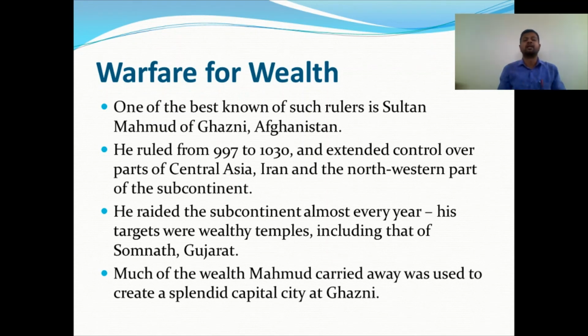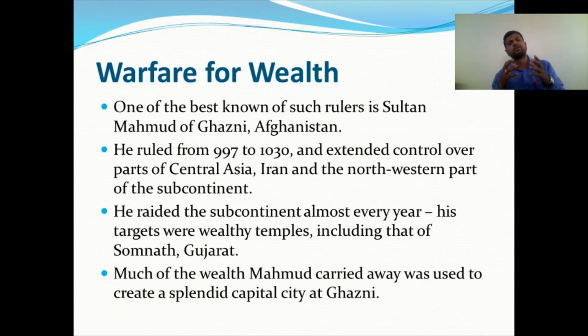So to dig that out, he did not care about god or worship. He just demolished everything. So that is the major thing about the Somnath temple in Gujarat.